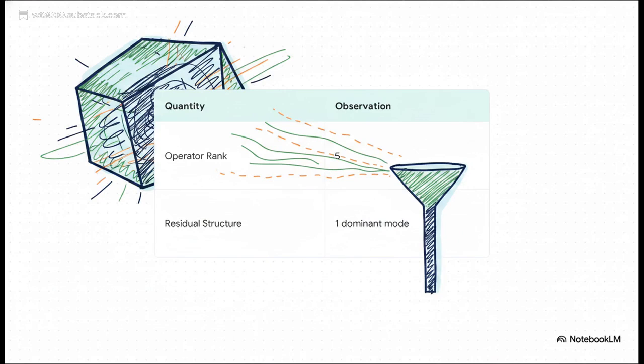Now, the data reveals a really staggering realization. The transport system manages to keep its full 5-dimensional capability, yet the observable discrepancy is violently compressed down into essentially a single 1-dimensional axis. Basically, the transport system allows for complex motion, but the observable reality is severely constrained, funneling absolutely everything into one dominant mode.